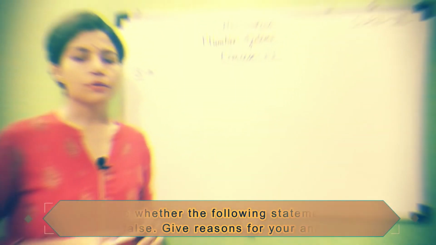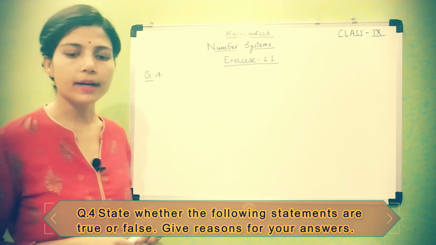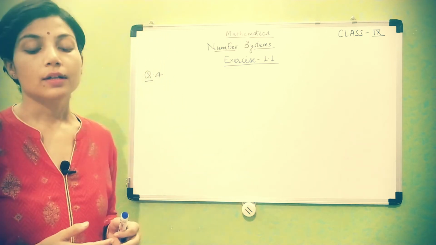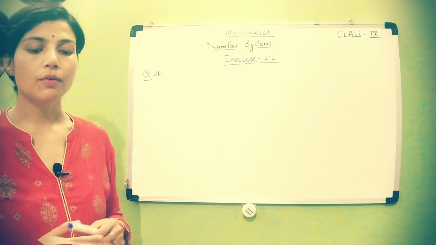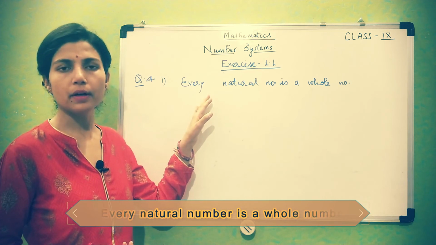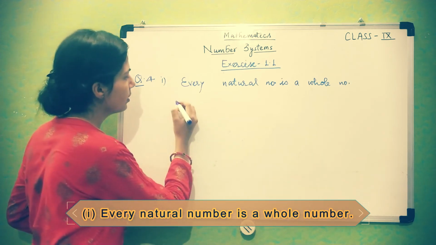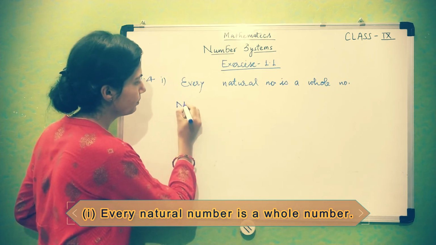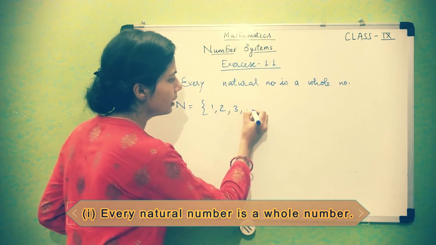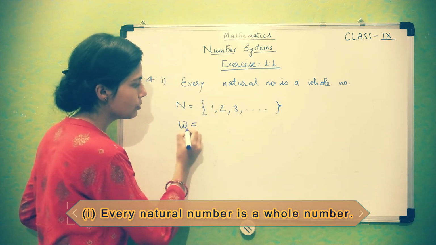Okay, so question number 4 is, state whether the following statements are true or false. Give reasons for your answer. So you have to tell in this question true or false. So first part is, every natural number is a whole number. Means we are taking here natural numbers which start from 1 and go like this. Okay, and whole number, as you know, whole number